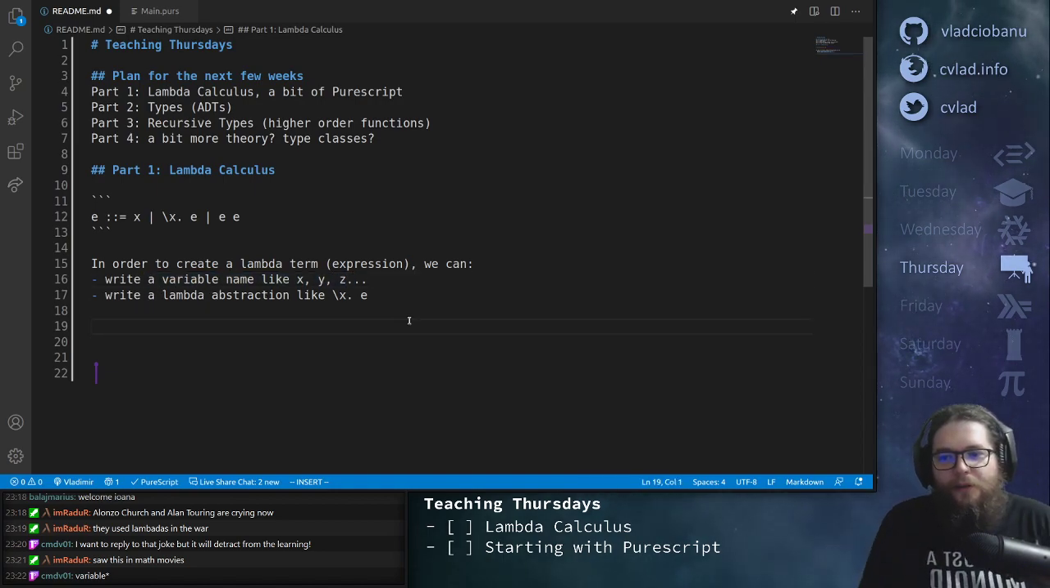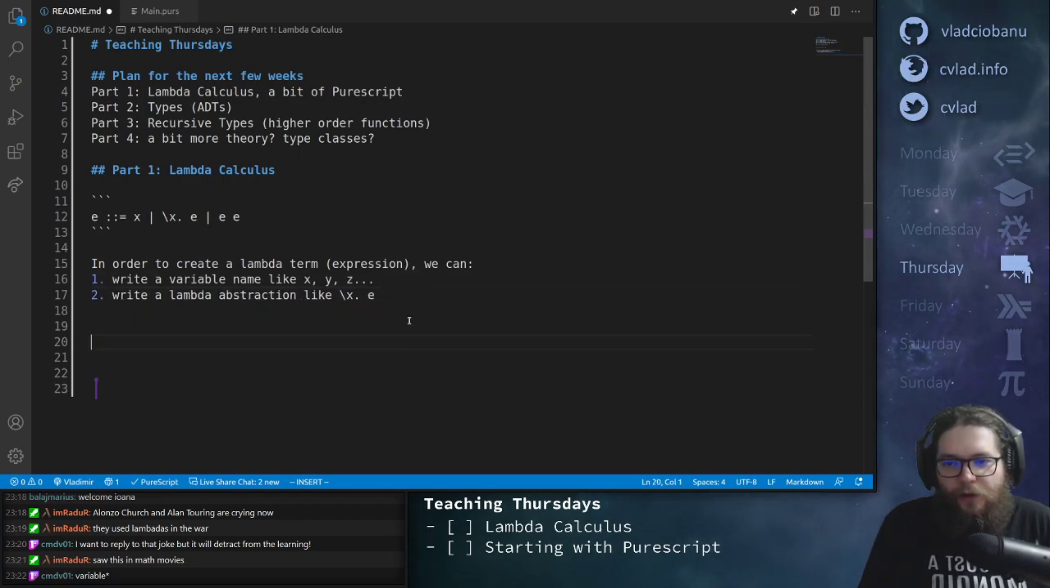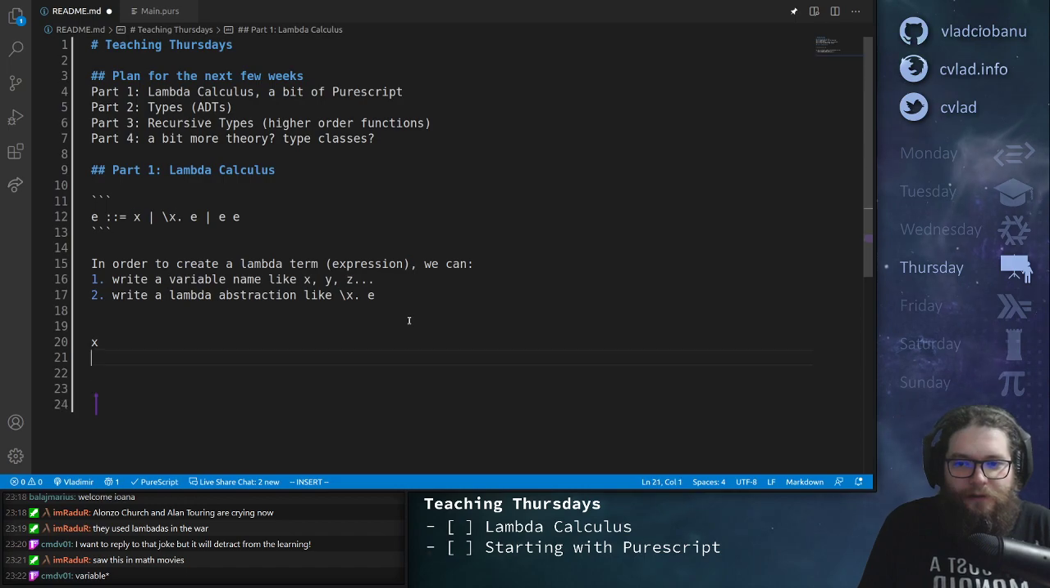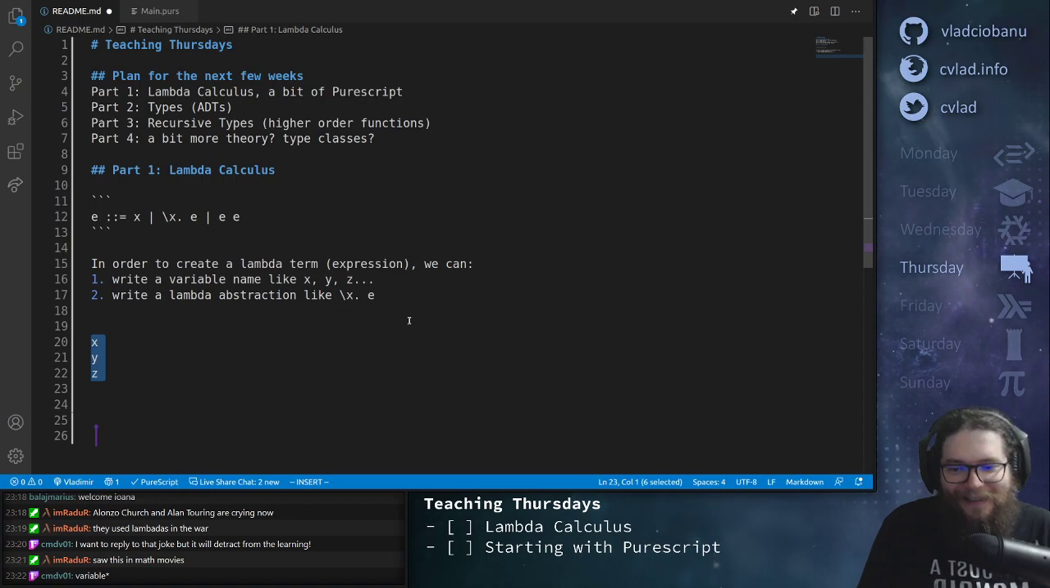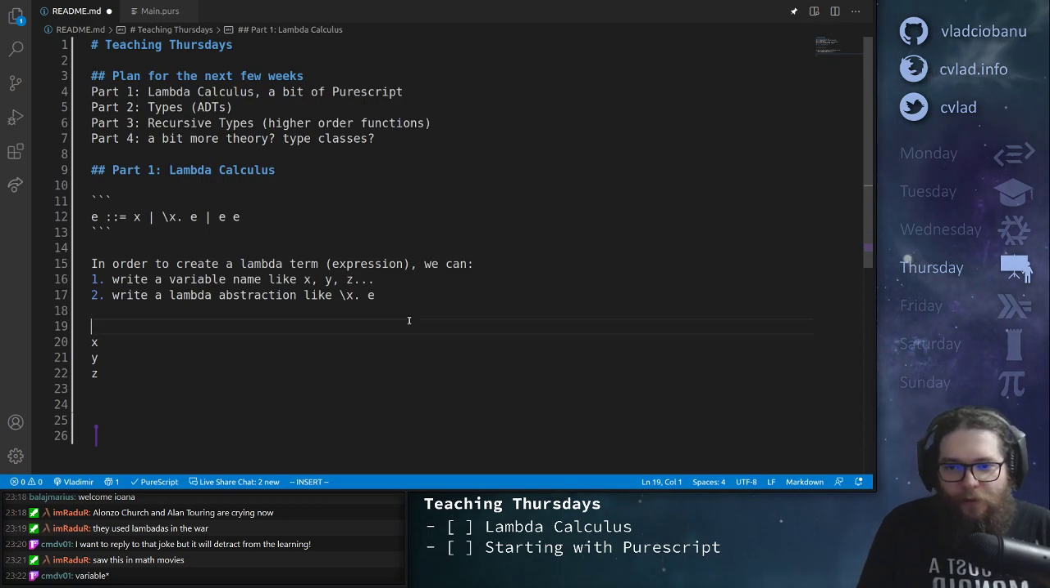So for example, this is 1, right? And this is 2. Let's not look at 2 right now. So if we use 1, this is an expression, this is an expression, and this is an expression, right? So these are all correct expressions, and they're absolutely useless. They don't do anything, right? But they exist as expressions, okay? Okay, so then we have this thing, right?